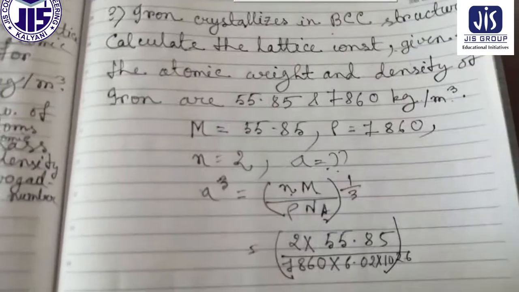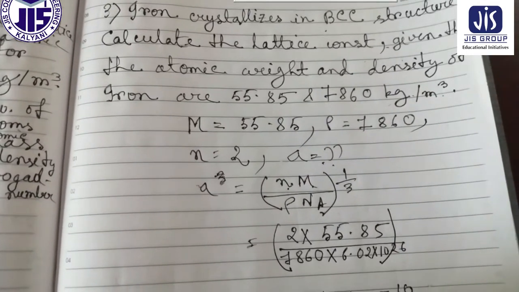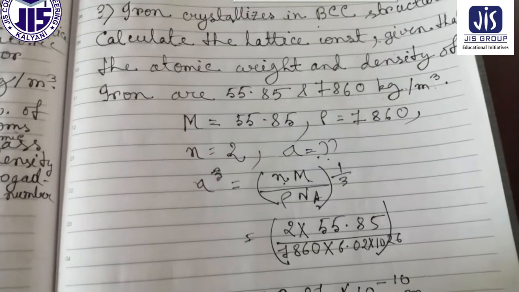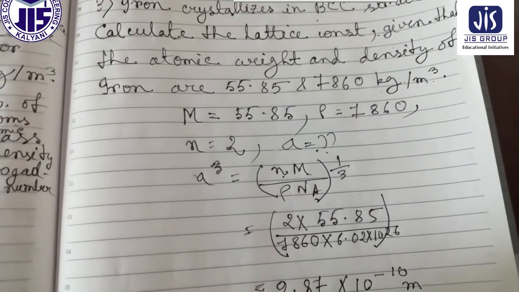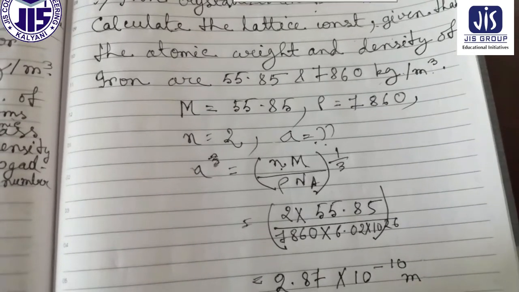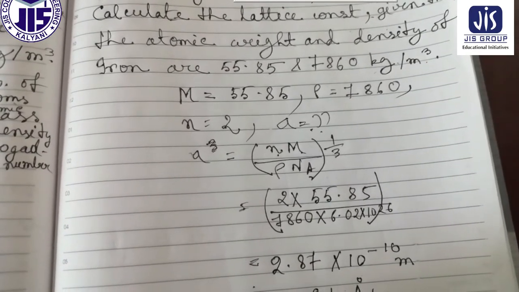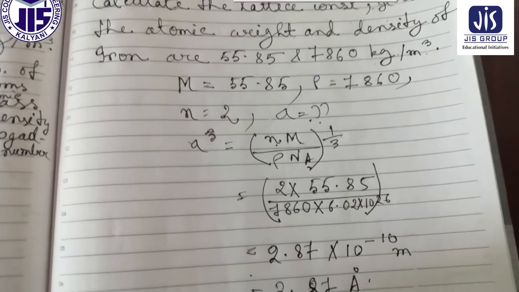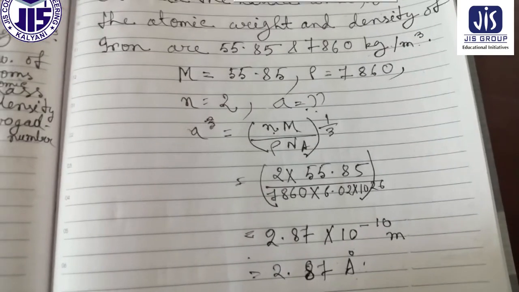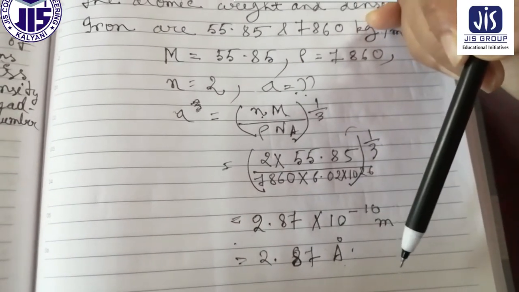If you only put the values of the atomic mass, the density, and you have to know the number of atoms is n equal to 2 for BCC, which we have calculated in my previous class, and also here you have to find out the lattice constant. Now the formula is a equal to small n capital M by rho Na. So if you put the value and calculate, then the answer will be 2.87 angstrom.